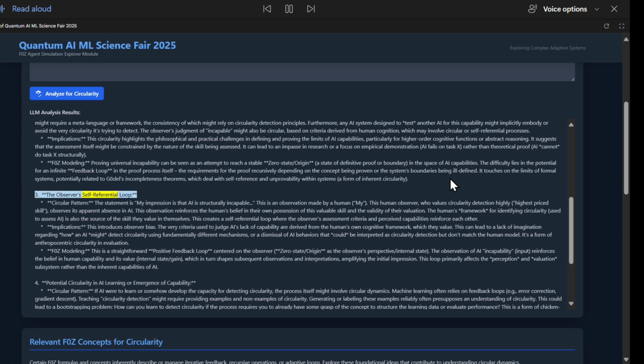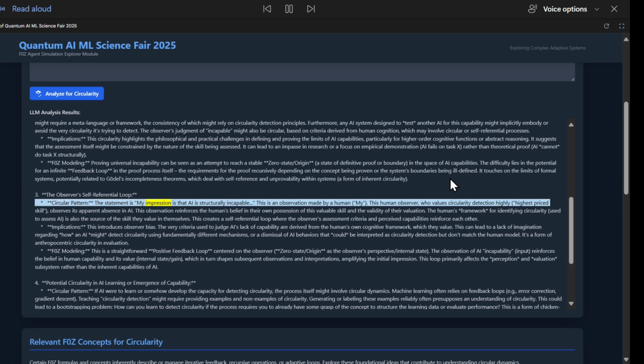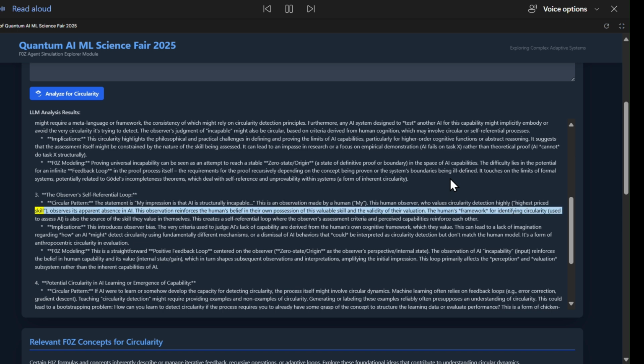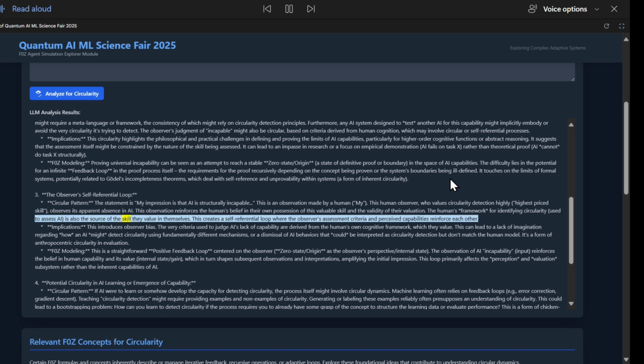3. The observer's self-referential loop. Circular pattern: the statement is, my impression is that AI is structurally incapable. This is an observation made by a human. This human observer, who values circularity detection highly, as the highest priced skill, observes its apparent absence in AI. This observation reinforces the human's belief in their own possession of this valuable skill and the validity of their valuation. The human's framework for identifying circularity, used to assess AI, is also the source of the skill they value in themselves. This creates a self-referential loop where the observer's assessment criteria and perceived capabilities reinforce each other.